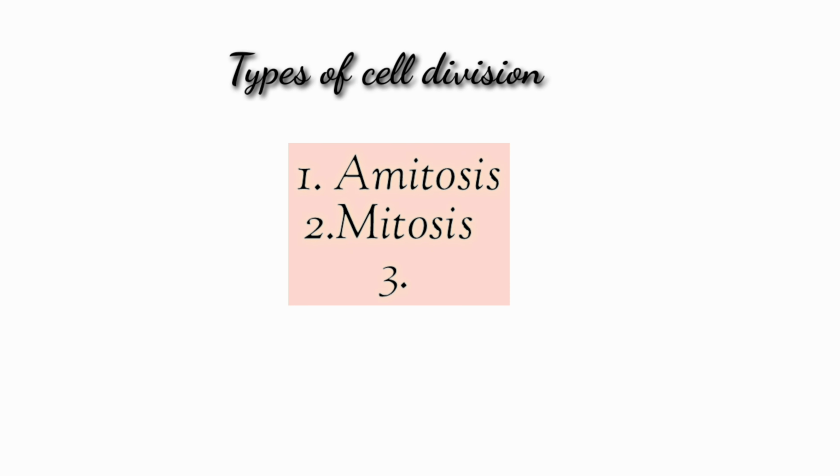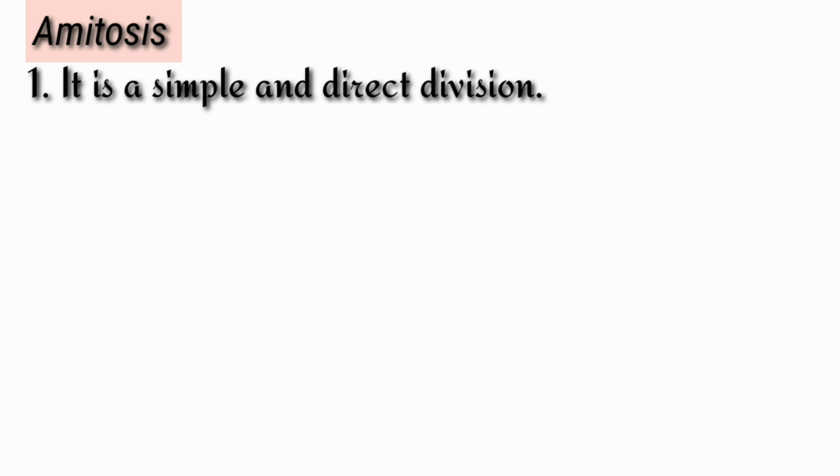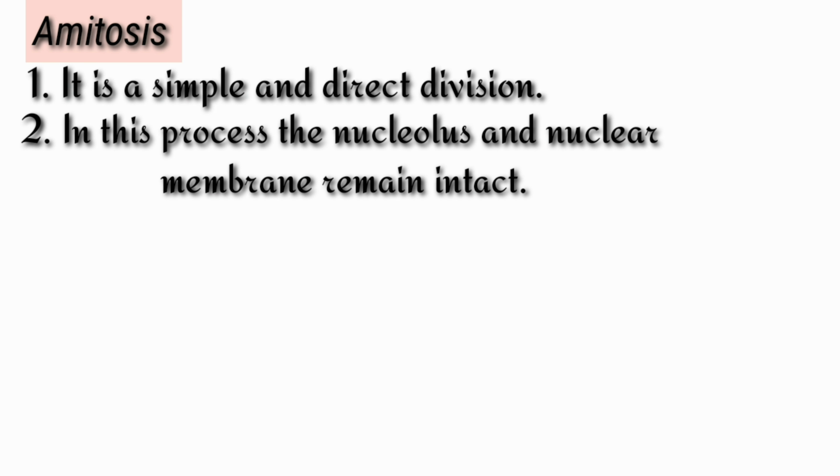There are three types of cell division: amitosis, mitosis, and meiosis. Now I will discuss these types one by one with diagrams. So first, amitosis. It is a simple and direct division. In this process, the nucleolus and nuclear membrane remain intact. That means there is no extinction of the nucleolus and nuclear membrane.